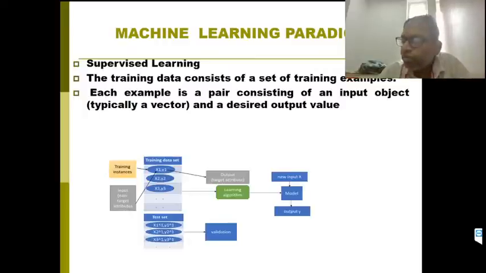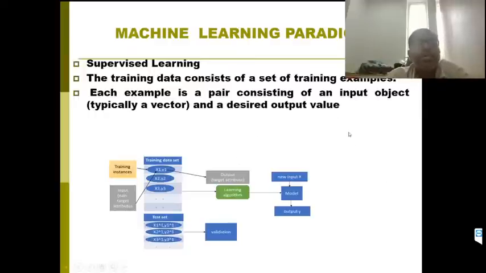We do not give the total data to build the model. That is not the correct approach. Some part of the data we use to build the model, and some part we use for testing purposes. That's why the data is split into two parts, training and testing. Same data only.